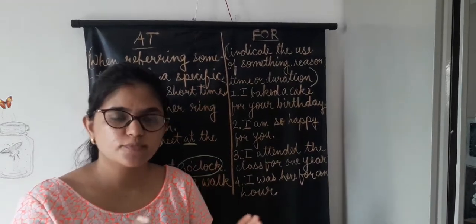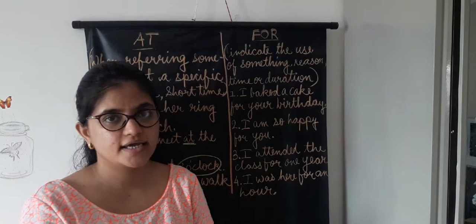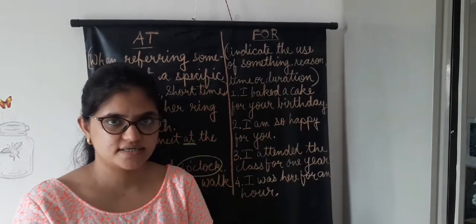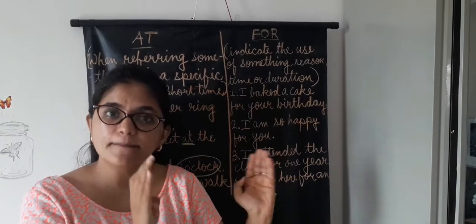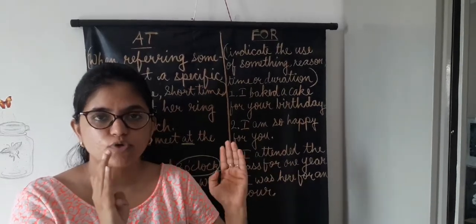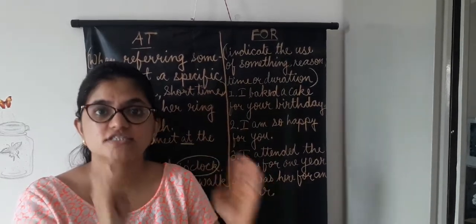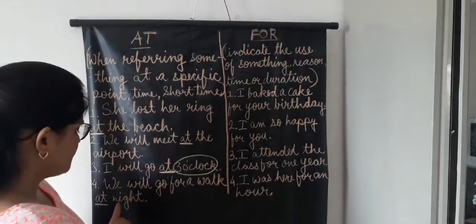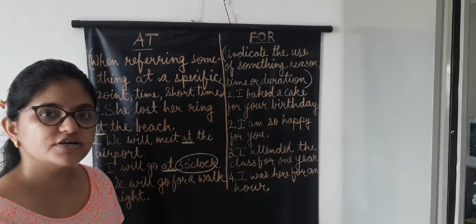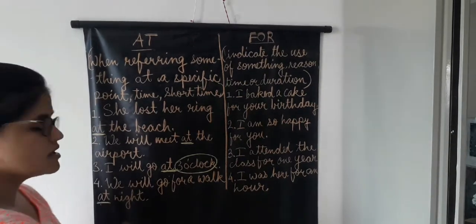We can go any time in the evening. So it is a specific period of time. The evening is a proper period of time when we will go out. So when we are talking about a short period of time, we use at.